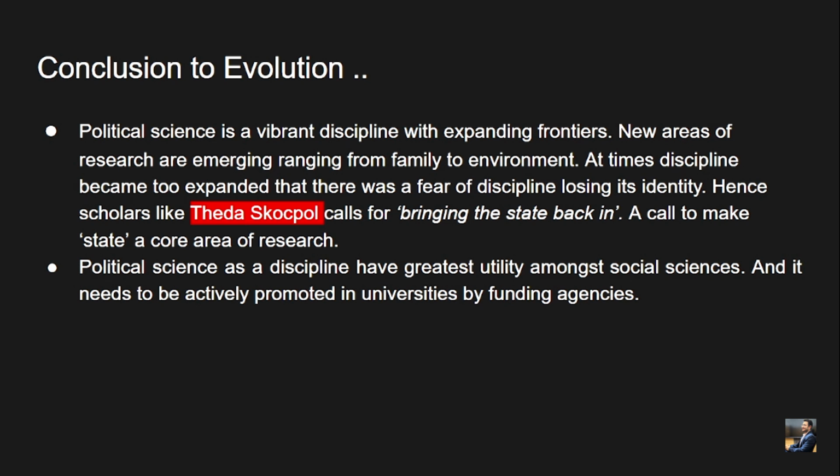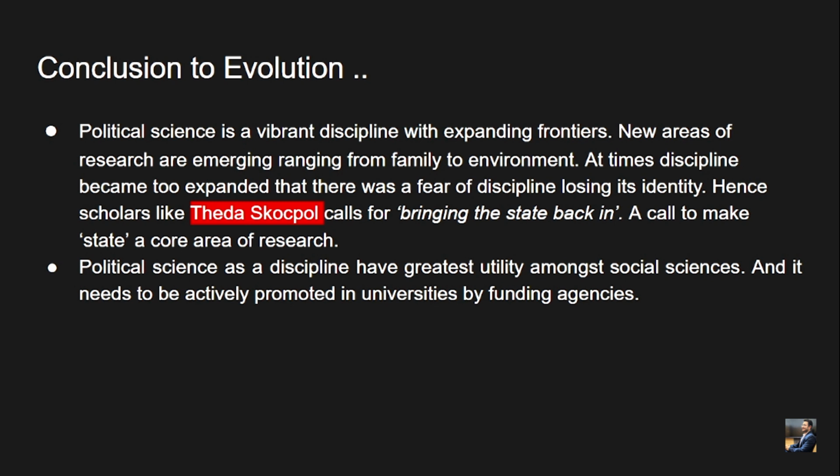At times the discipline became so expanded that there was a fear of it losing its identity. Hence, scholars like Theda Skocpol call for bringing the state back in. We saw how the traditionalist approach started with constitution, state, institutions and so on. Theda Skocpol propounds that with the gradual expansion of the frontiers of political science, we are somewhere losing its true essence.